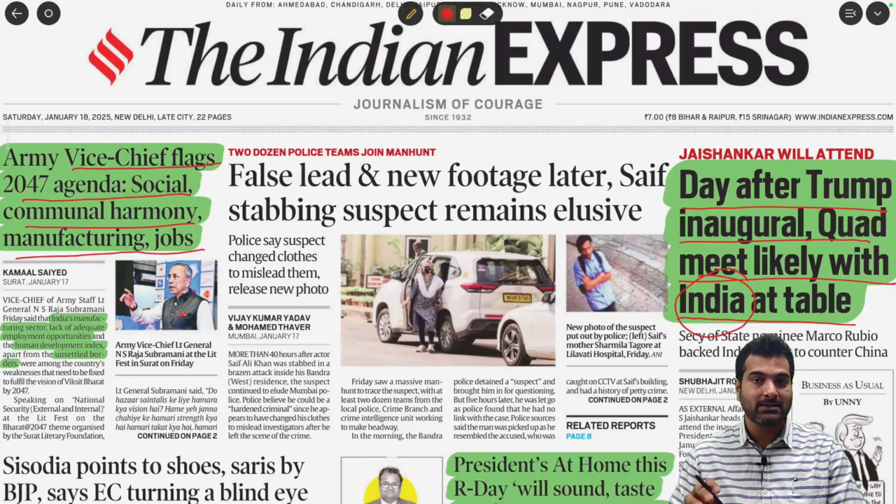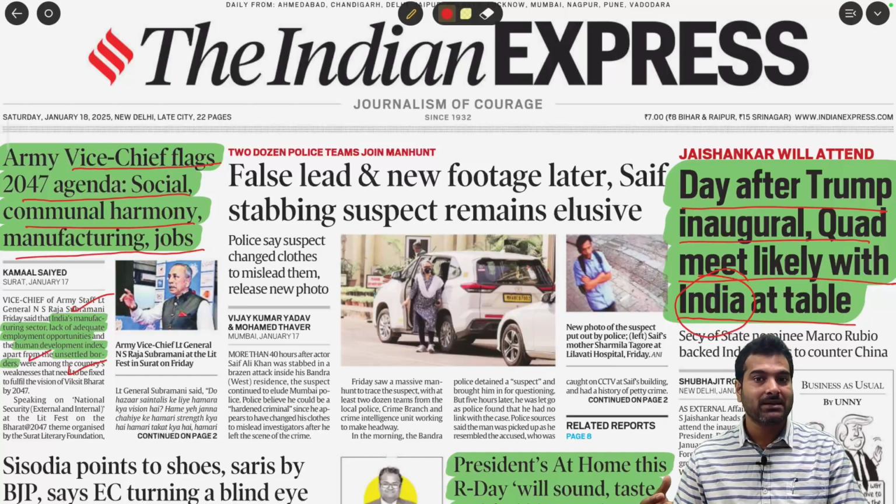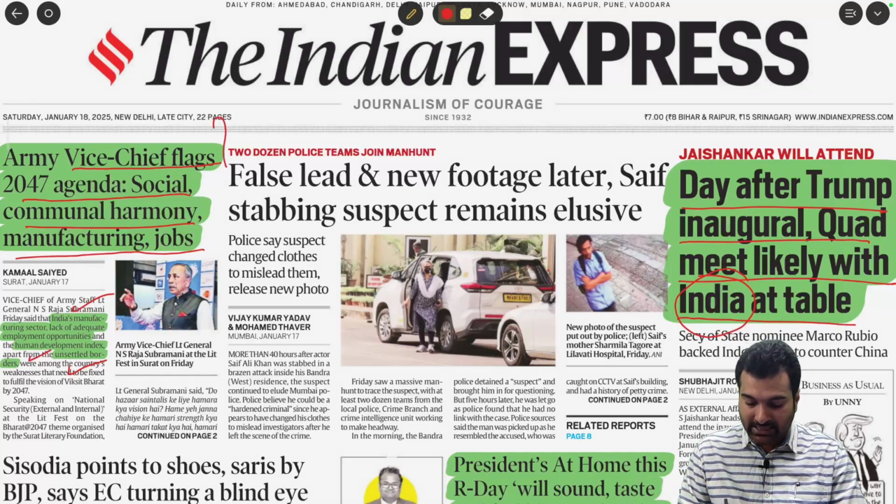See here the core points: if you really want to become a developed country, where we need to focus in the upcoming years. Definitely one is the manufacturing sector, another is employment, human development index, unsettled borders. So when you're writing about border management in GS paper, internal security, you can use this information as said by the Army's vice chief: border management is still a challenge for us that we need to set right. You can use the current information rather than taking any old examples. Use fresh, live information to justify your answer. So in that context these headlines will be useful.